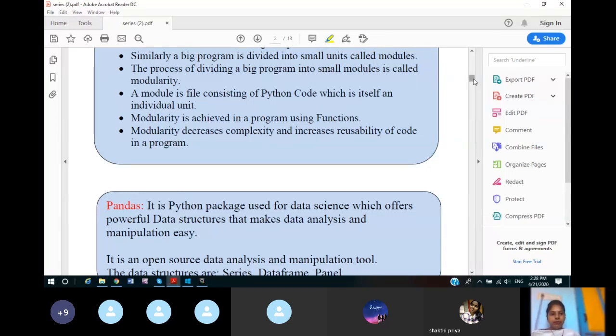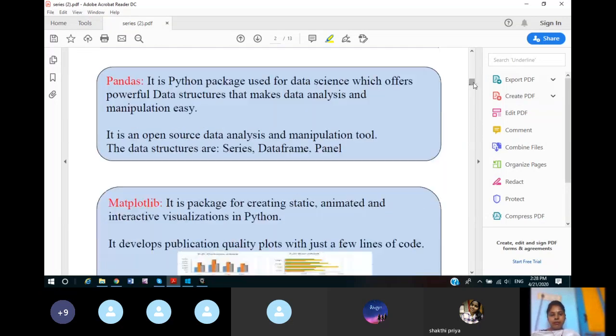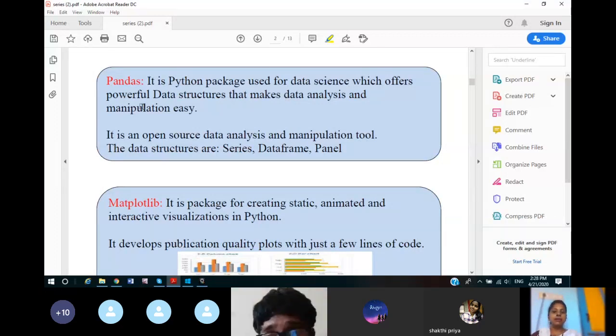Then moving on to the next topic, that is pandas. Now what is pandas? Pandas is another module which we are going to study this year. And what is pandas? It is a module, it is a Python file which have two data structures. Means it provides two data structures. And what these data structures do? It is easy to use these data structures in data analysis and manipulation.